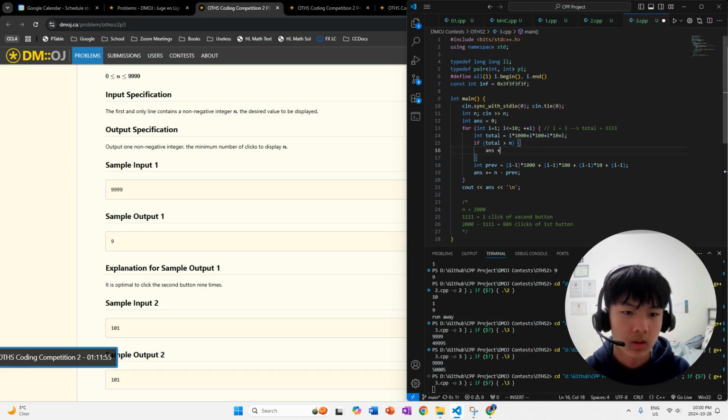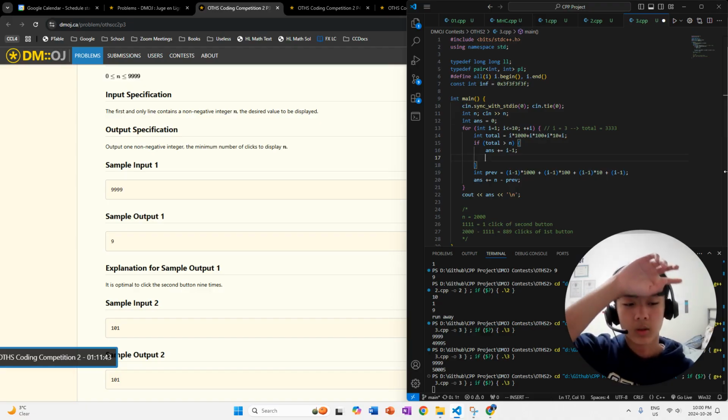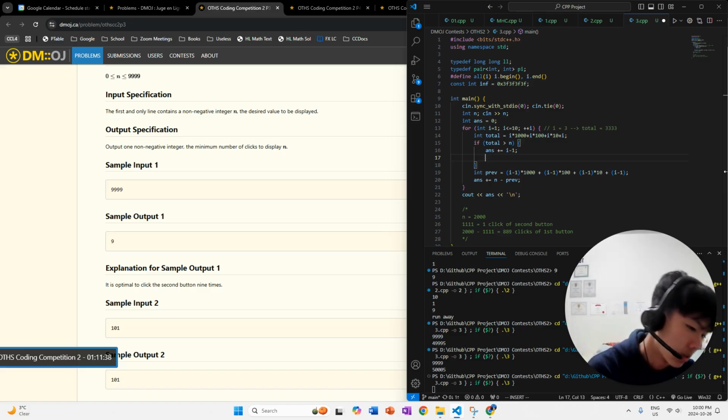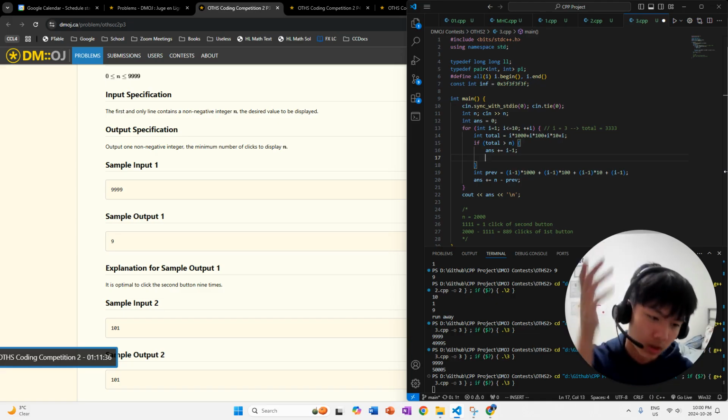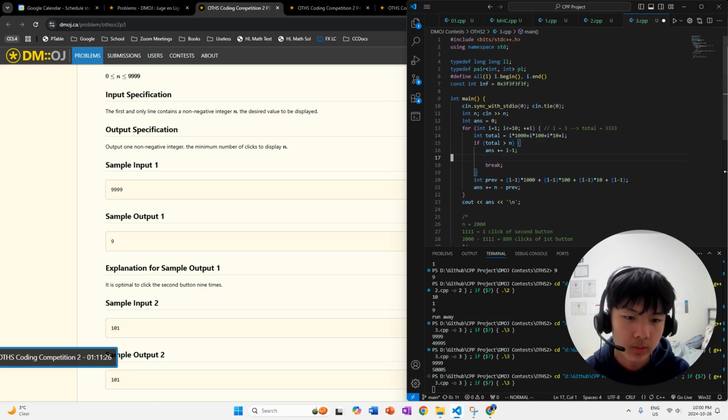And it's plus equals i. I don't think it's actually plus equals i. Yeah, it's not. It's supposed to be plus equals i minus 1, because it's already too much if you use i clicks of the second button, right? That's what we established. So we want to use i minus 1, because that one actually was lower than our original number if we click the second button i minus 1 times. Now we're going to break the loop.